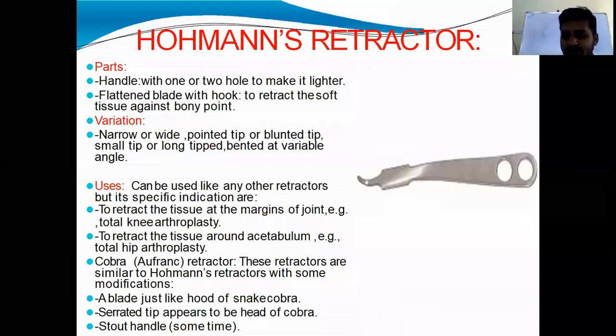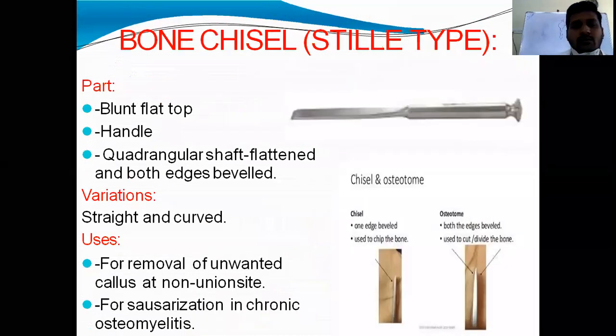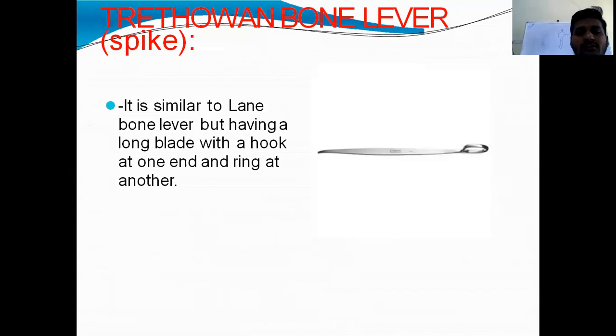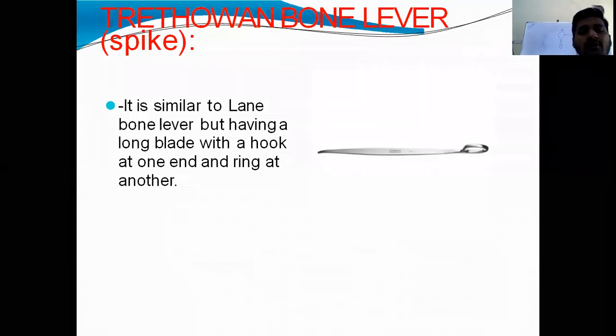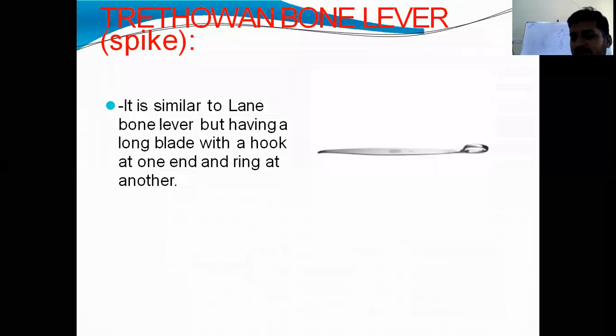That is cobra head retractor. Next one is Trethowan's bone lever, or you can call it a spike. It is similar to Lane bone lever, but having a long blade with a hook at one end and a ring at the other end. Here it appears like a spike, no? That's why we will call it a spike.